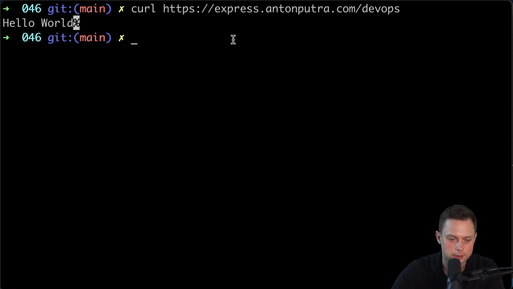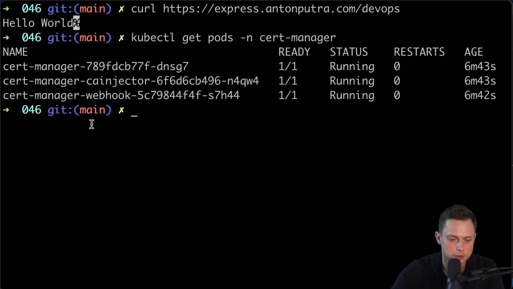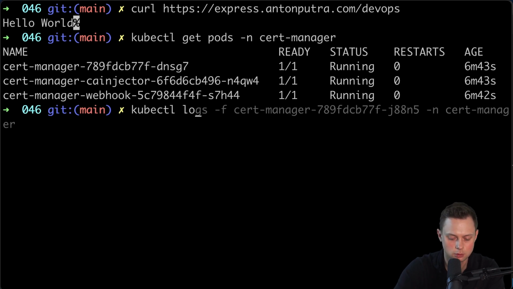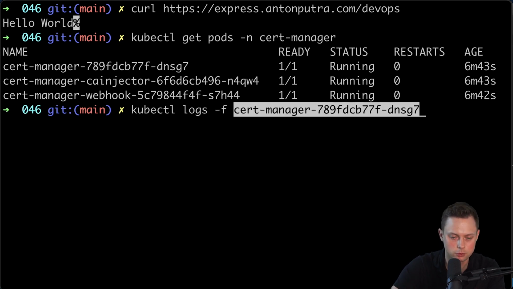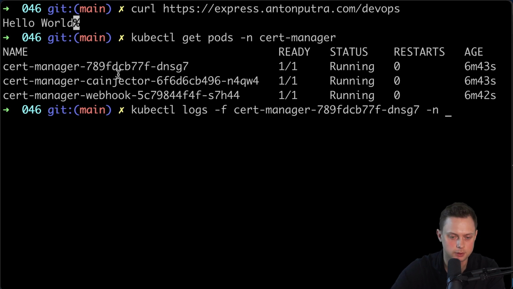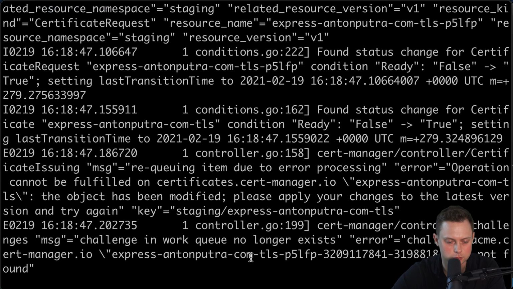All right, and like I said, if you're not able to access it, then you would need to get the logs, for example, kubectl get pods in Cert manager, and then you need to check the logs, kubectl logs -f to follow logs, the name of the pod, and then the Cert manager namespace. And you should see some errors if you're not able to get the certificate here.